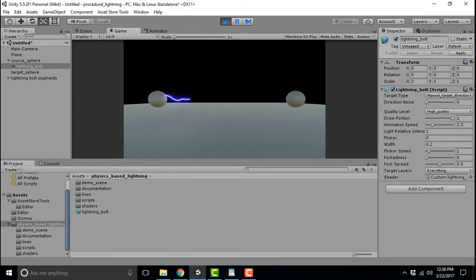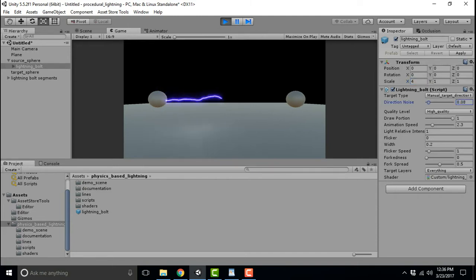Now there are a few different settings you can use to modify how the effect looks and behaves. First off, there are two options for targeting the bolt. The first way to target the bolt is to set the target type to manual target direction. In this mode, the bolt points along the +X direction of the lightning bolt game object.